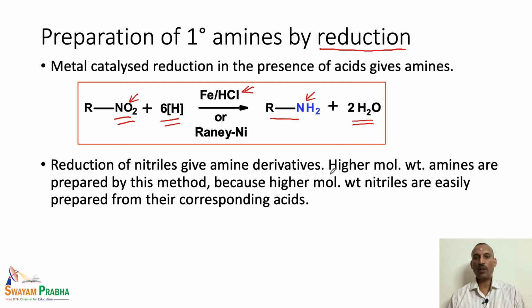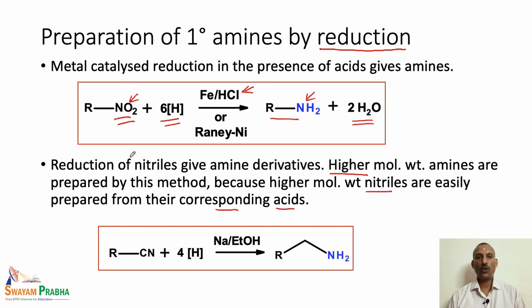So, this is a very good method for the preparation of higher molecular weight amines, because higher molecular weight nitriles are easily prepared from the corresponding carboxylic acid. After the nitro compound, we have the cyano compound reduction. The cyano compound on reduction gives the corresponding amino compound.